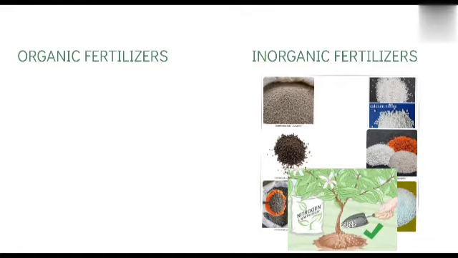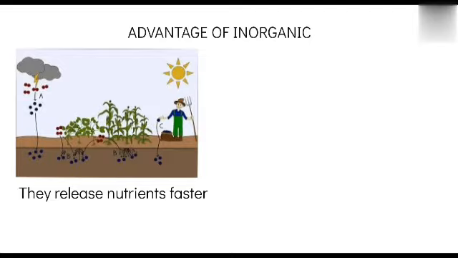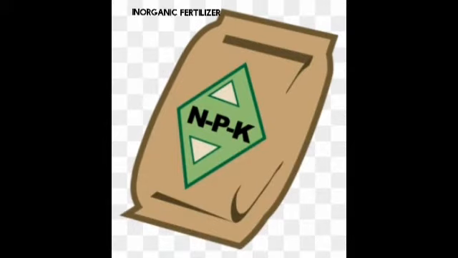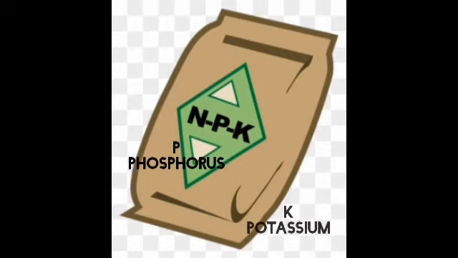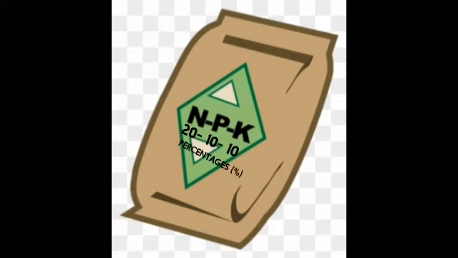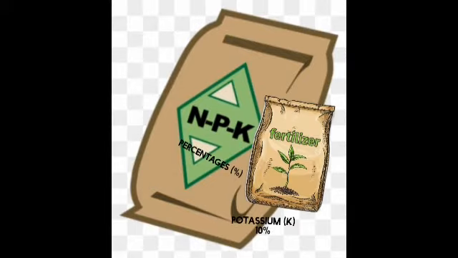and produce maximally. One advantage of inorganic fertilizers over organics is that they release nutrients faster to the crops because of the concentration of macro and micronutrients in them. A bag of inorganic fertilizer has 3 letters and 3 numbers written on it. Example is NPK 20-10-10. The letter N is for nitrogen, P is for phosphorus, and K is for potassium. The numbers 20, 10, and 10 are the percentages of nitrogen, phosphorus, and potassium respectively in a bag of fertilizer.